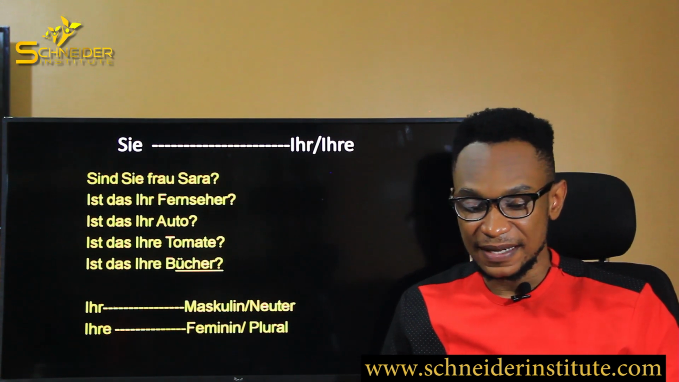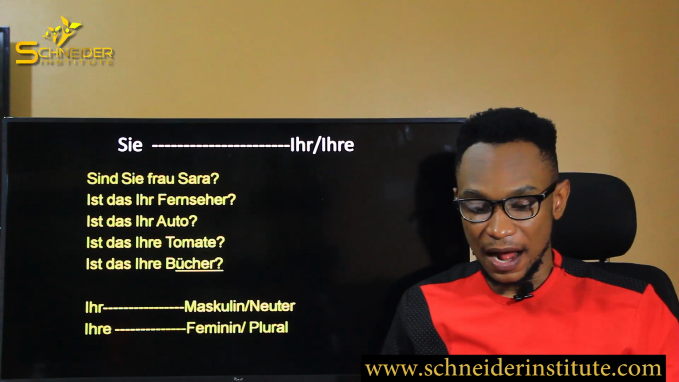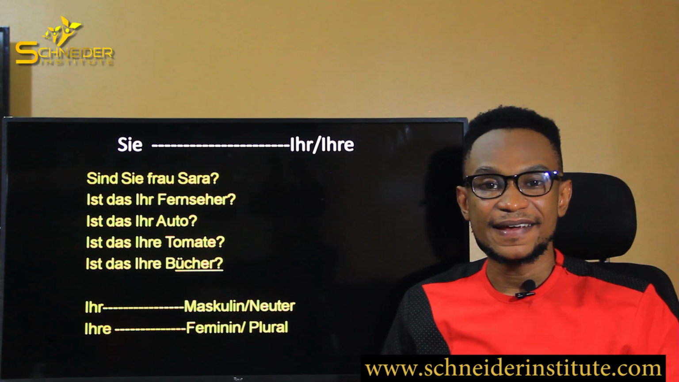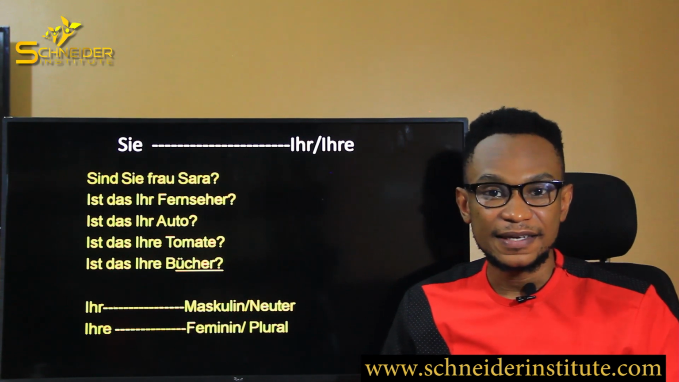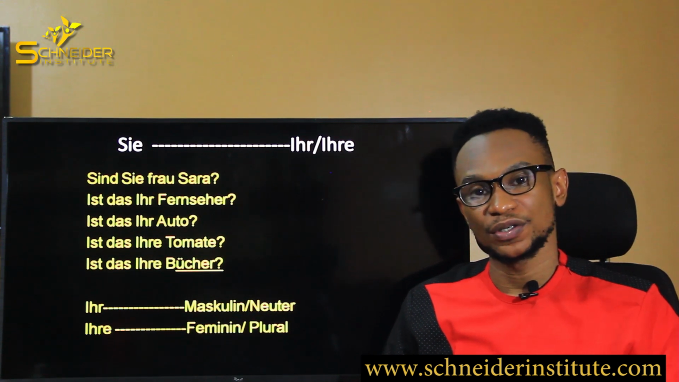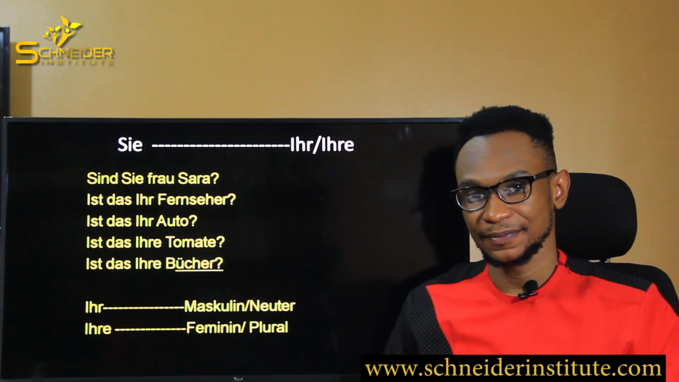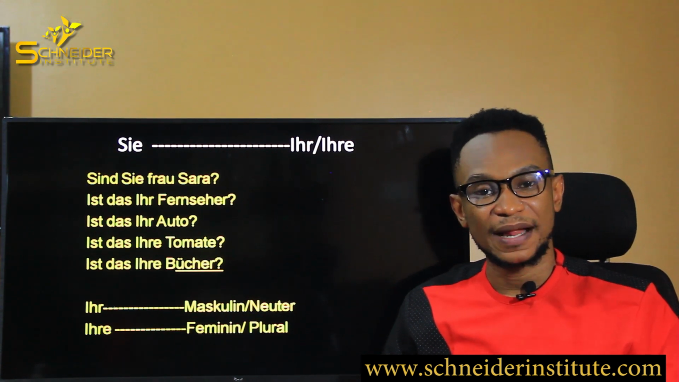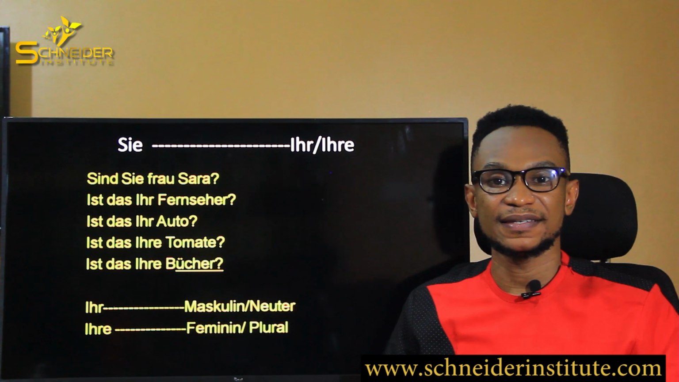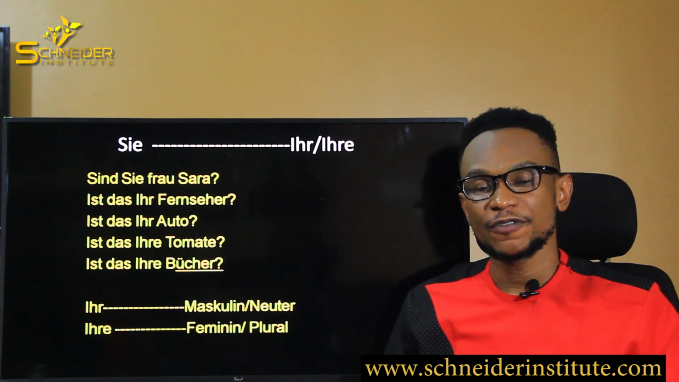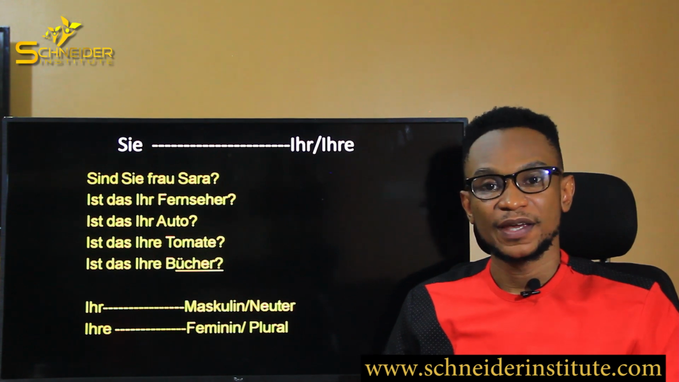Okay, so let's recap. Ist das Ihr Fernseher? Ist das Ihr Auto? Ist das Ihre Tomate? Und sind das Ihre Bücher? So, we're going to ask Frau Sarah if this is her television. So when it is masculine, it is Ihr. When it is neuter, it is Ihr. When it is feminine, it is Ihre. And when it is plural, it is Ihre.